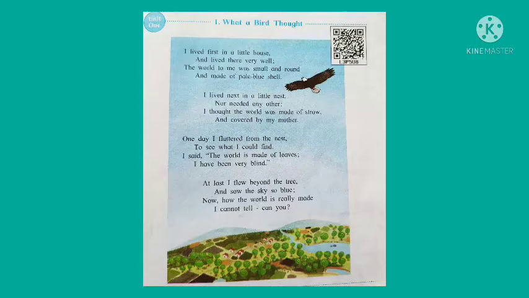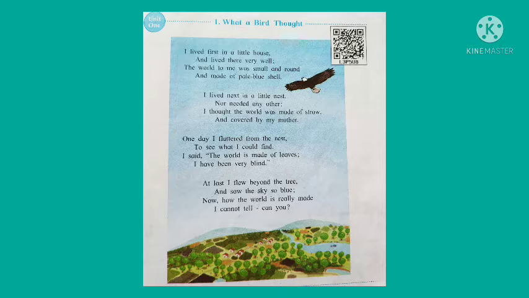I lived first in a little house and lived there very well. The world to me was small and round and made of pale blue shell. I lived next in a little nest, nor needed any other. I thought the world was made of straw and covered by my mother.